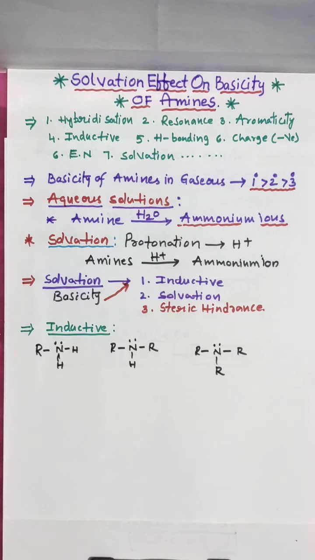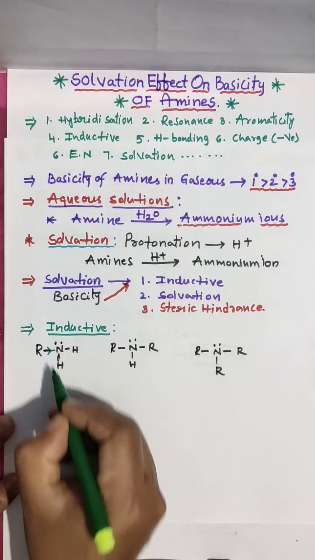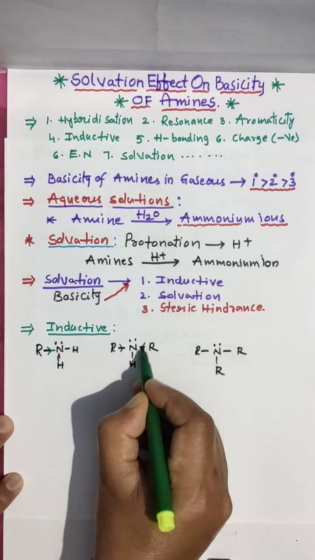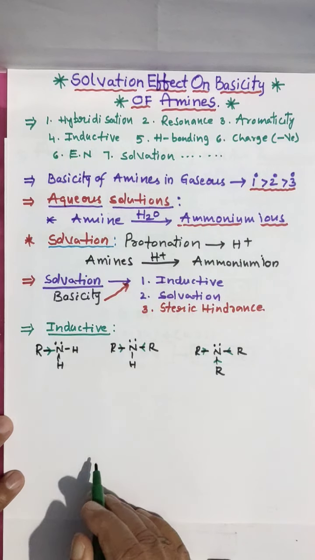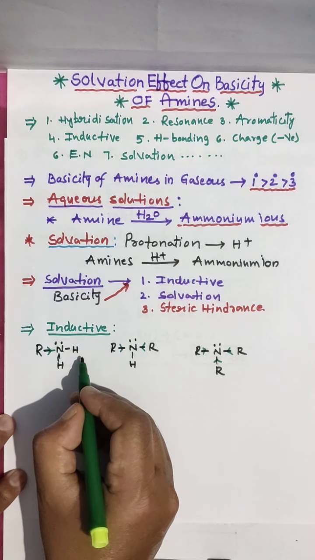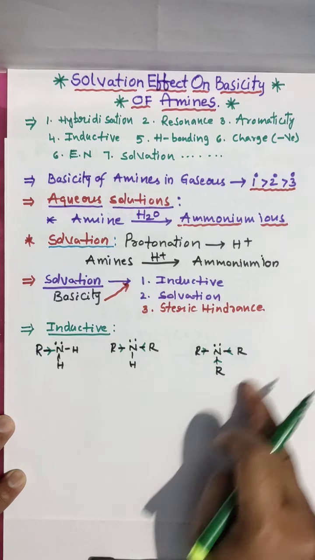Now for inductive effect strength: here one electron donating group, here two, here three. So the primary will show less and the tertiary more inductive effect.